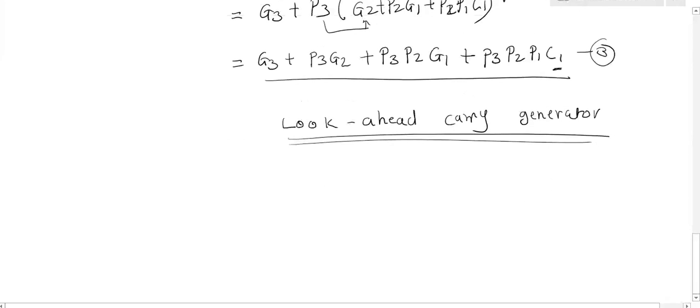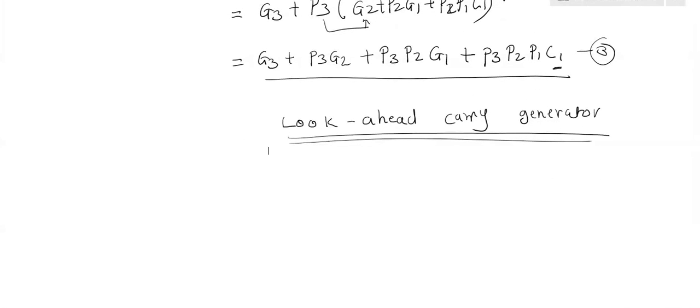Suppose to implement the circuit now, the inputs required are the common inputs.